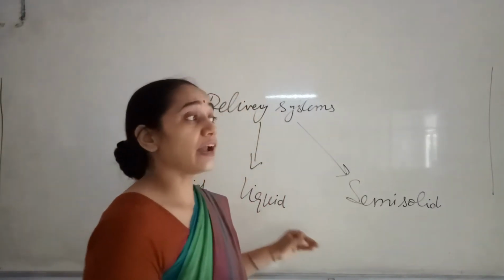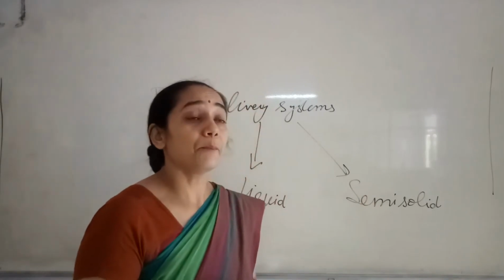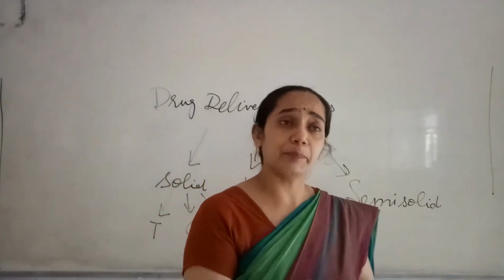Even though they show their therapeutic effect, they have to be taken repetitively.